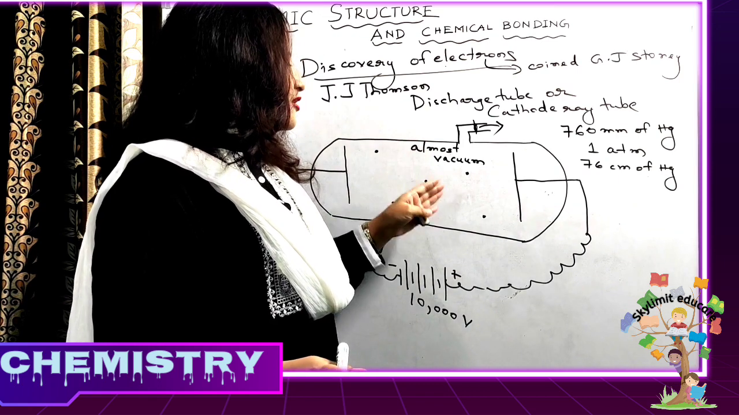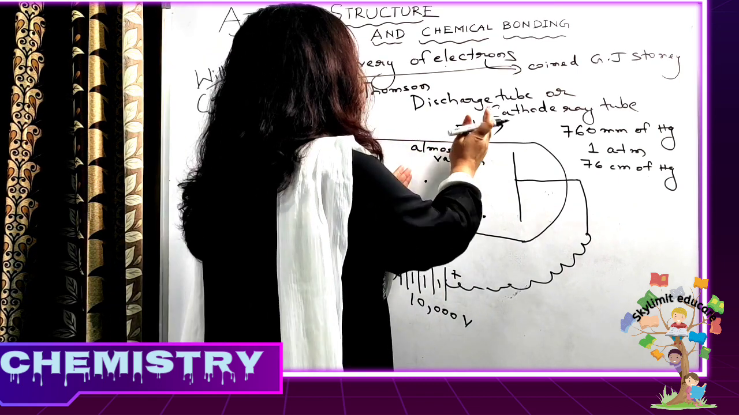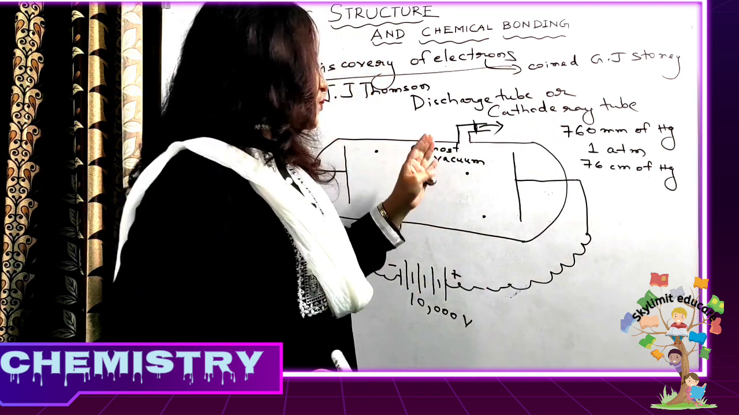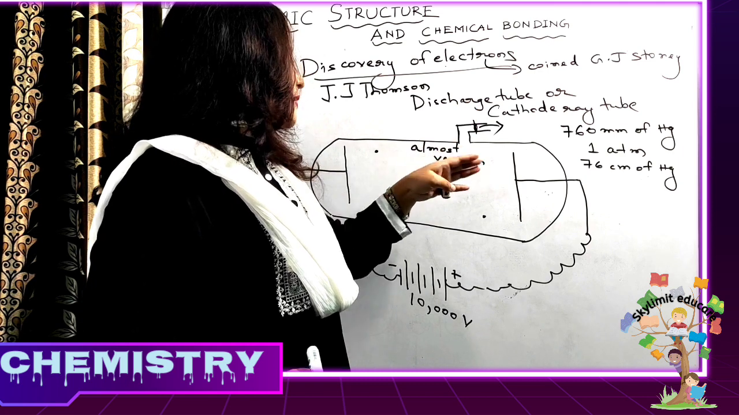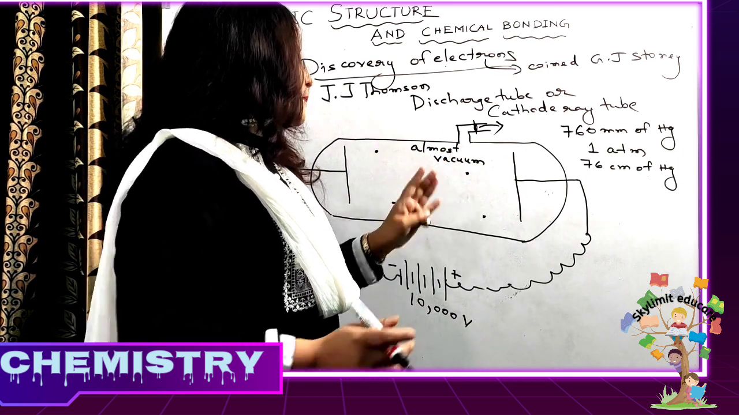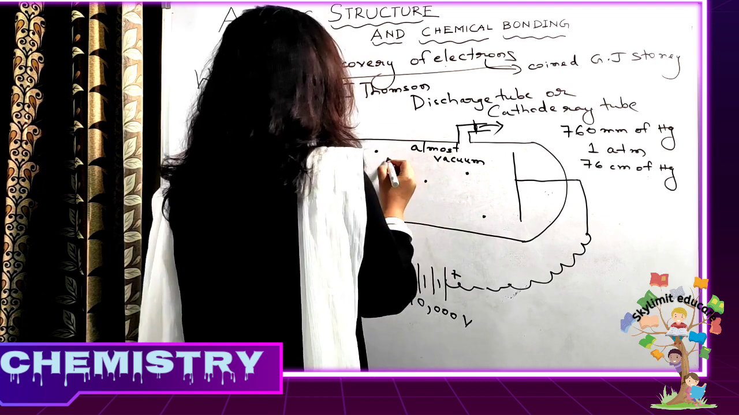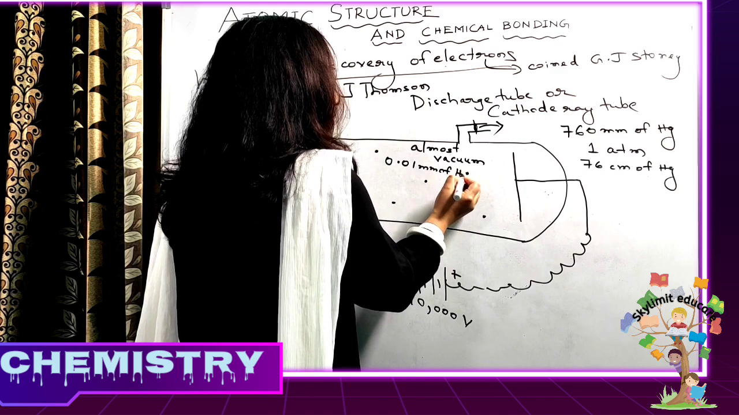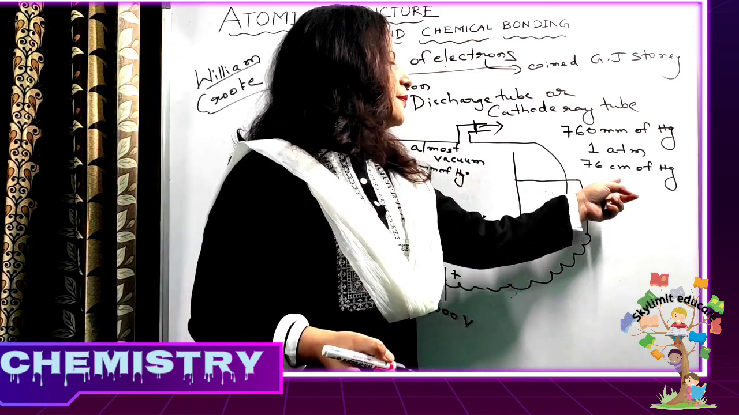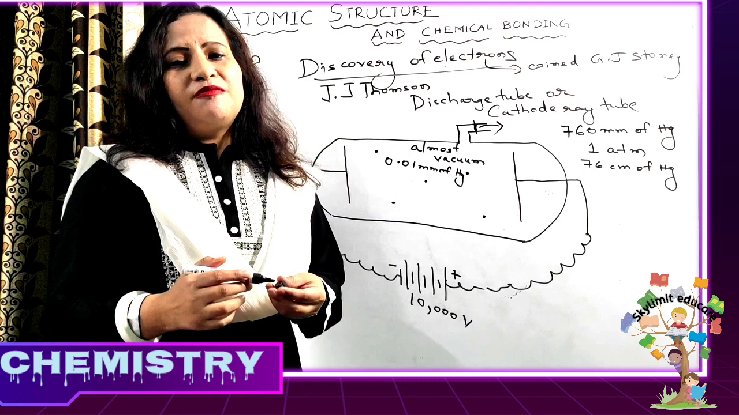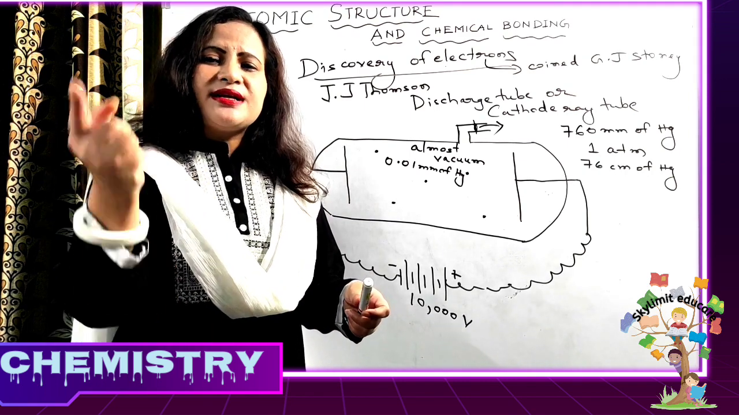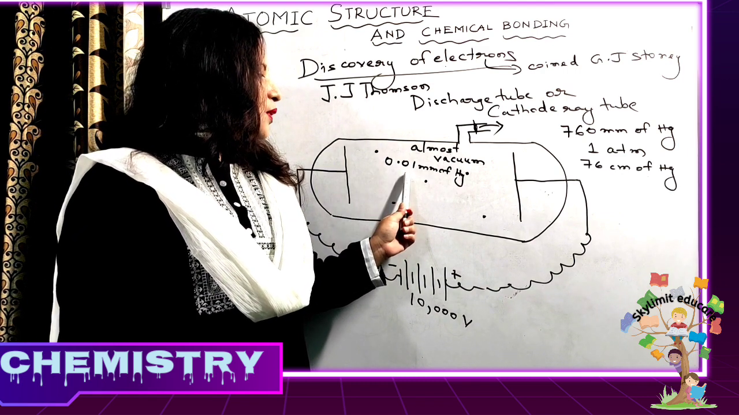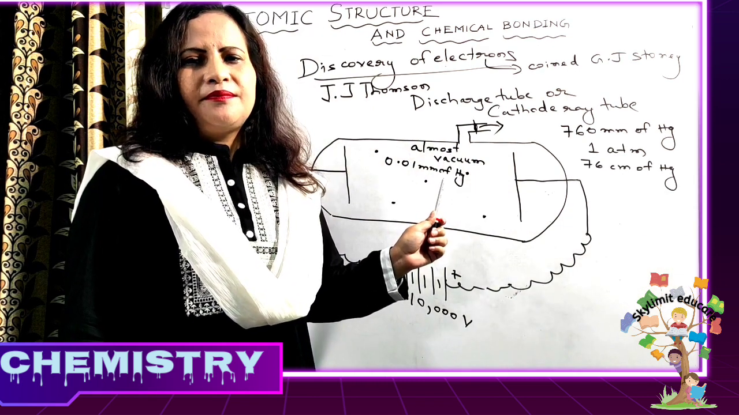So how was the almost vacuum condition created? By evacuating whatever gases were there inside, by evacuating it outside. So by removing the gases, a near vacuum was created. The pressure inside the discharge tube was 0.01 millimeter of mercury. So what is the normal atmospheric pressure? 760 millimeter of mercury. Just imagine. Normal atmospheric pressure is 760 millimeter of mercury, but a near vacuum was created, that is 0.01 millimeter of mercury.